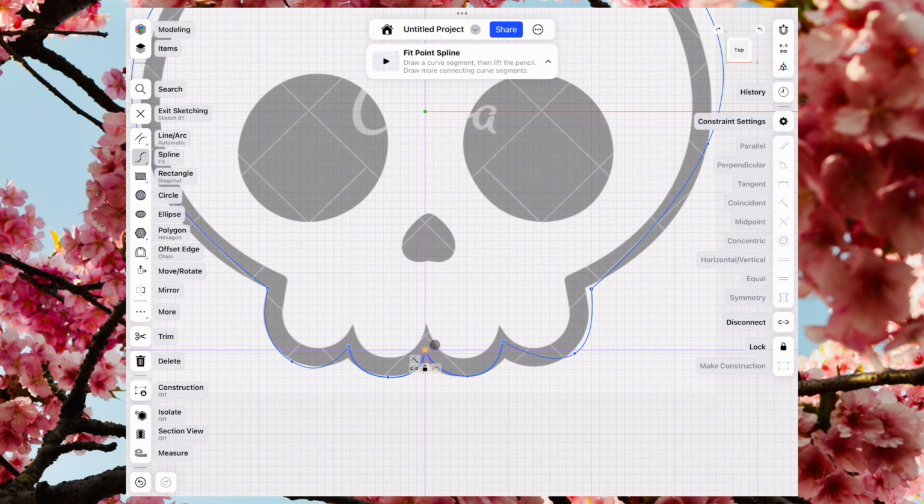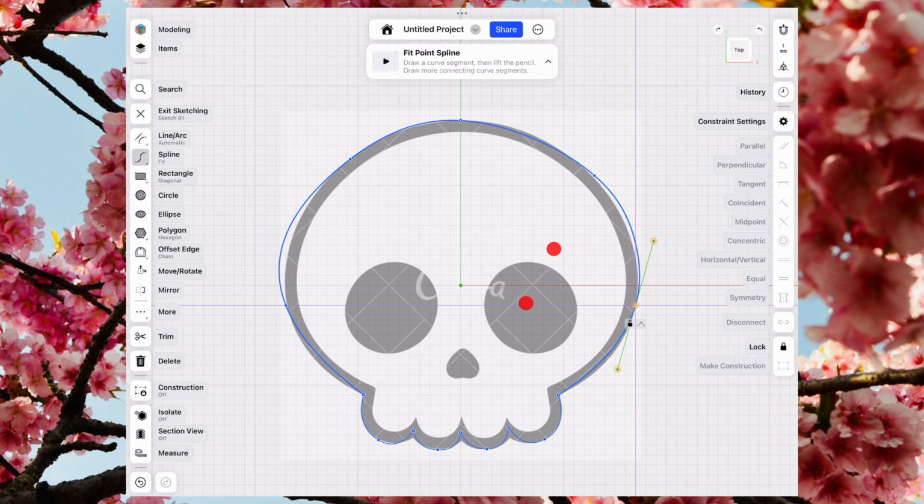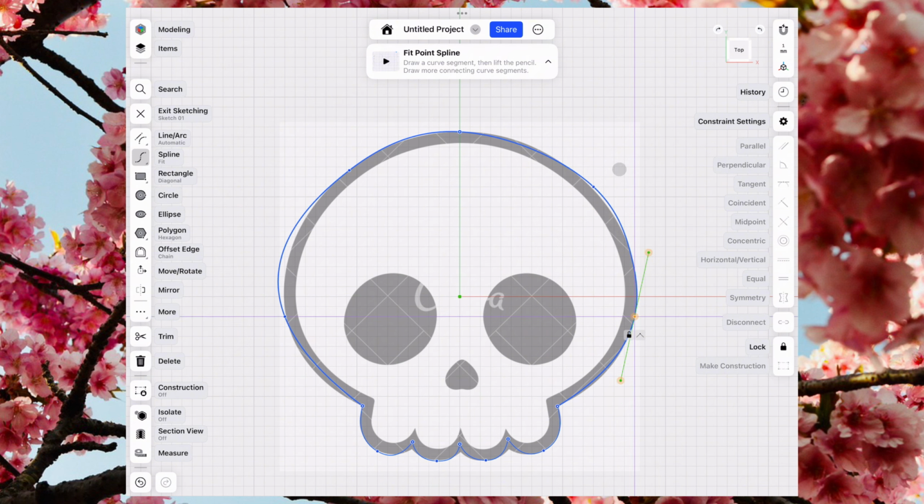This is where you can really refine the shape, making sure the curves look smooth and natural, while the corners remain sharp where needed. Take your time here. The more carefully you adjust the nodes, the better your final design will look. I like to start with a rough shape to get the overall outline down, then gradually refine it, adjusting corners and curves until everything looks right. When you're new, this may take a bit, but I promise you'll get faster at drawing the outlines.